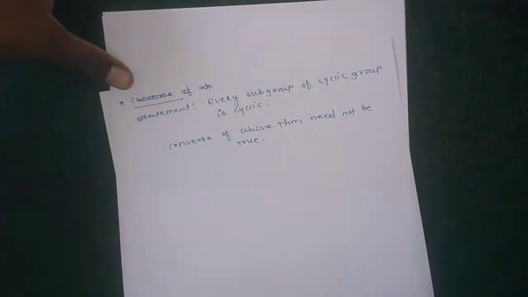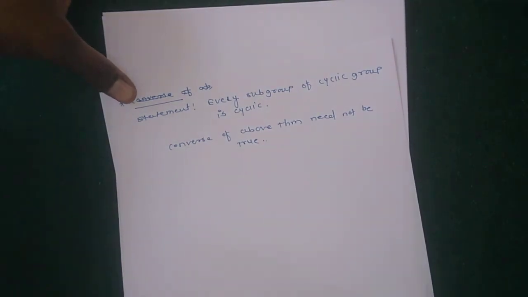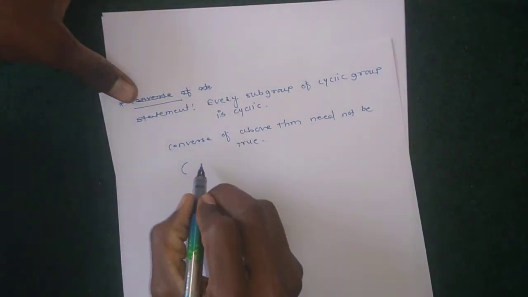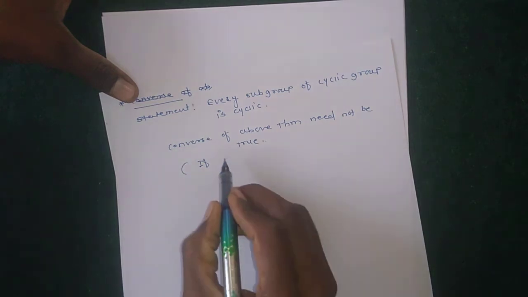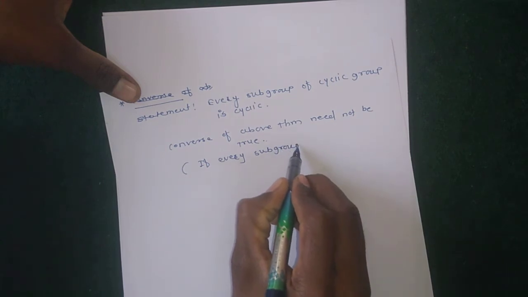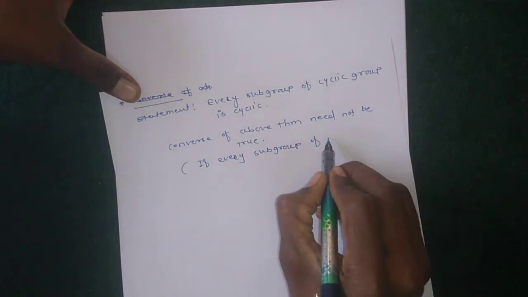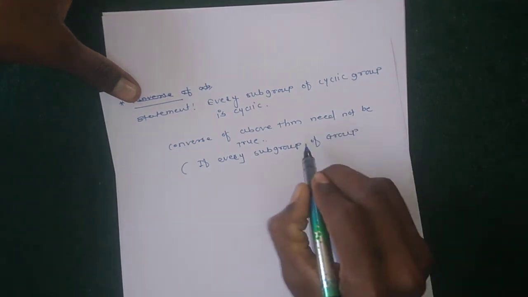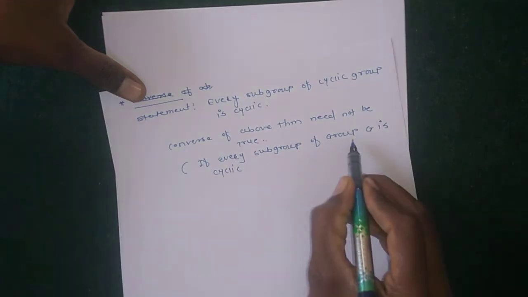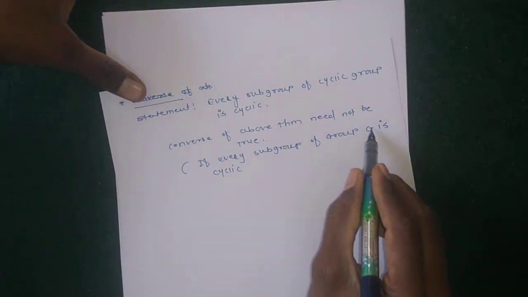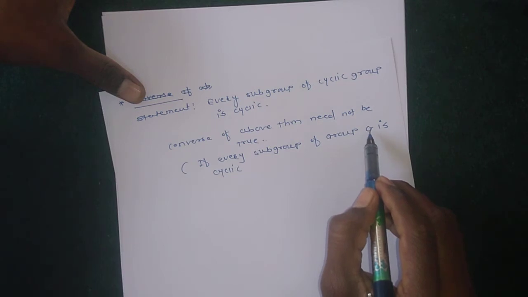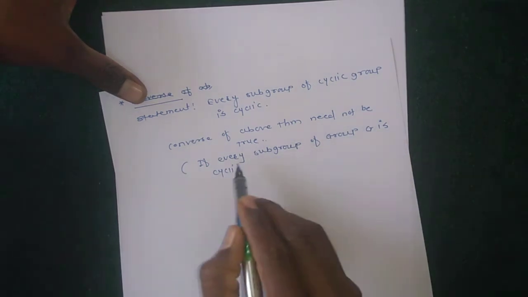Why? The converse says: if every subgroup of group G is cyclic, meaning given a group G, all its subgroups are cyclic, then G is cyclic.